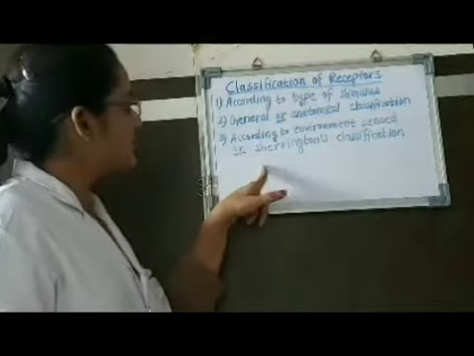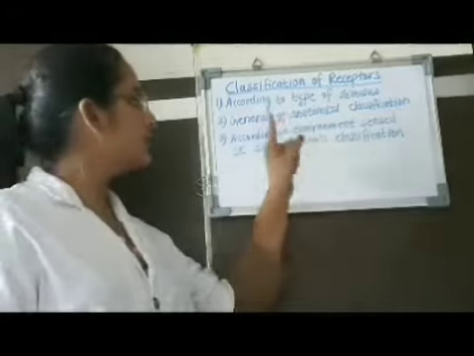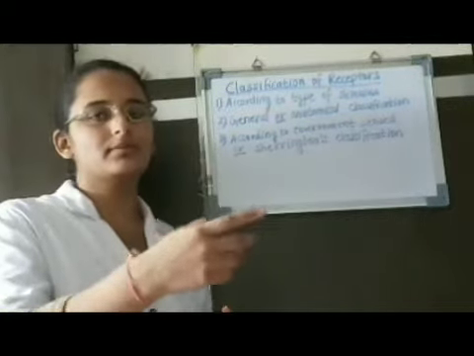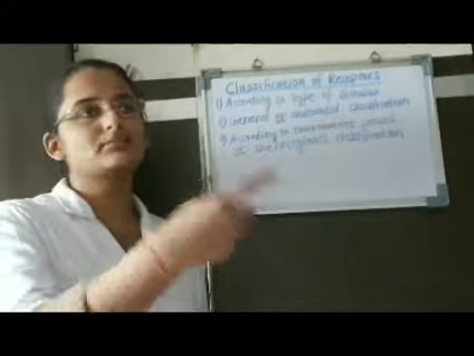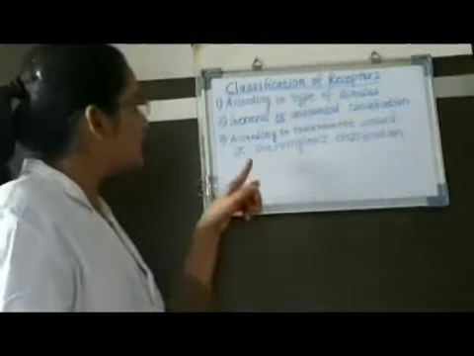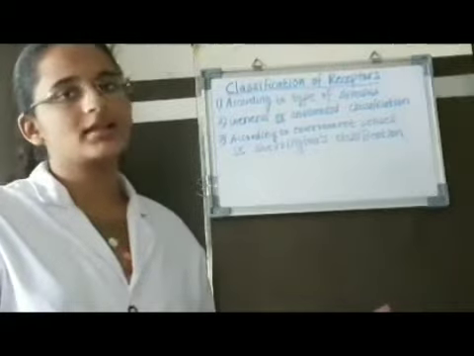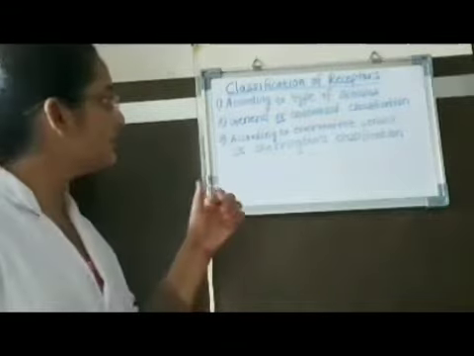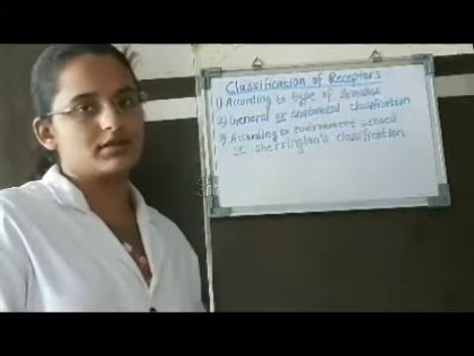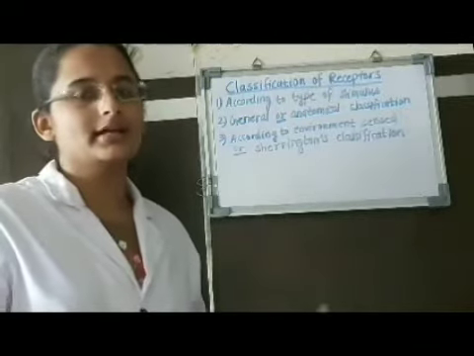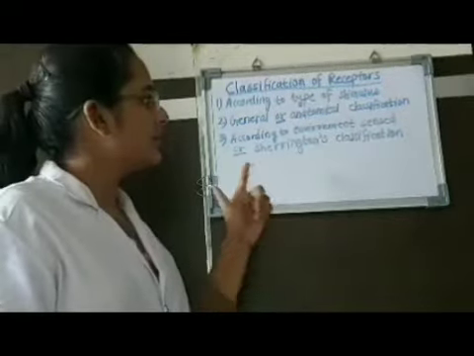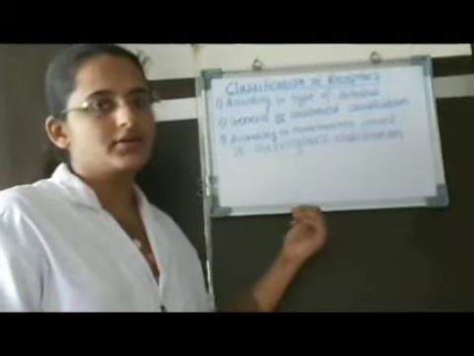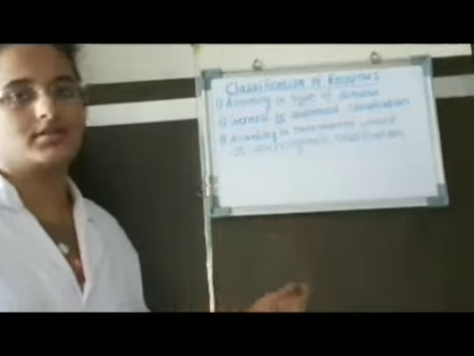The final type of classification is Sherrington's classification, or according to the environment sensed by the receptors. In this type are included teloreceptors, means which are responsible for the stimulus at some distance, like smell, vision, hearing. The second type of Sherrington's classification is exteroreceptors, responsible for touch, pressure, vibration, means direct contact to the body. The final type is interoreceptors, means receptors which are located inside the body. These are responsible for various stimuli and changes occurring inside the body, like in circulatory system, GIT, respiratory system, etc.